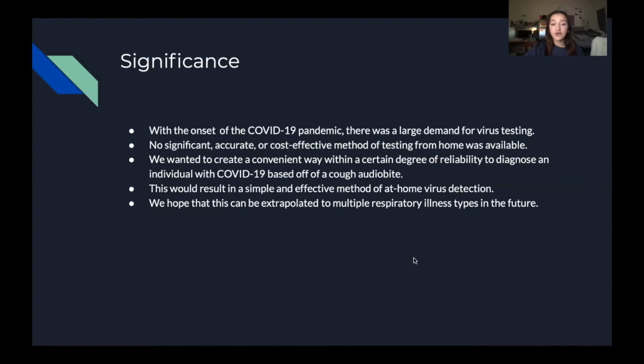With the onset of the COVID-19 pandemic, there was a large demand for virus testing. With no significant, accurate, or cost-effective method of testing from home, we wanted to create a convenient way, within a certain degree of reliability, to diagnose an individual with COVID-19 based off of a cough audio bite. This would result in a simple and effective method of at-home virus detection. We hope that this can be extrapolated to multiple respiratory illness types in the future.